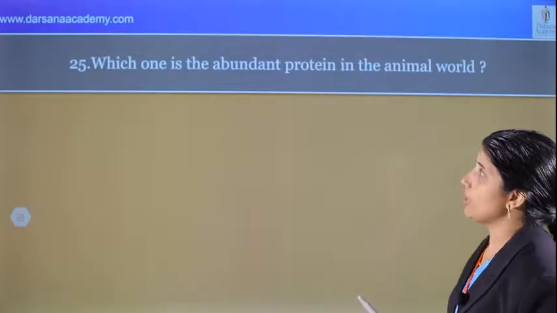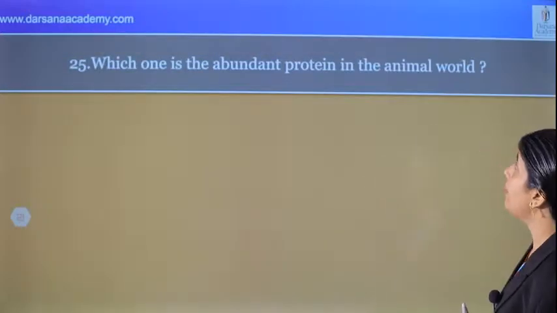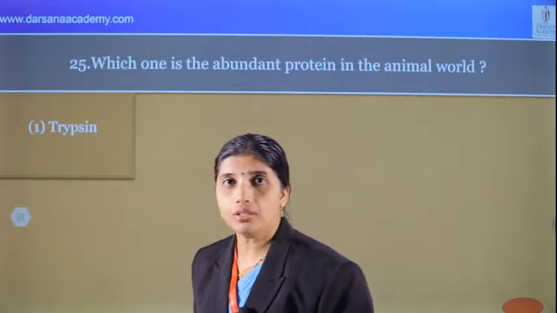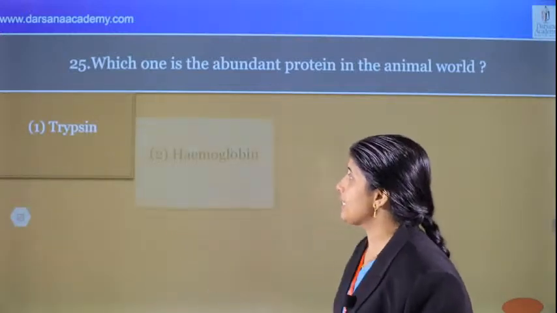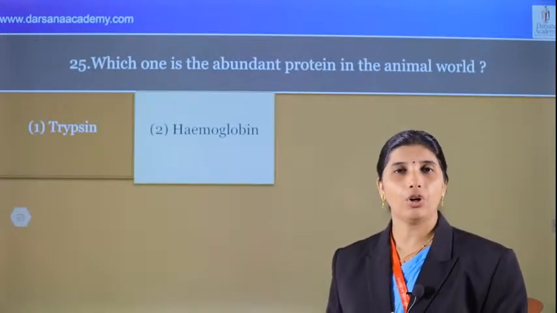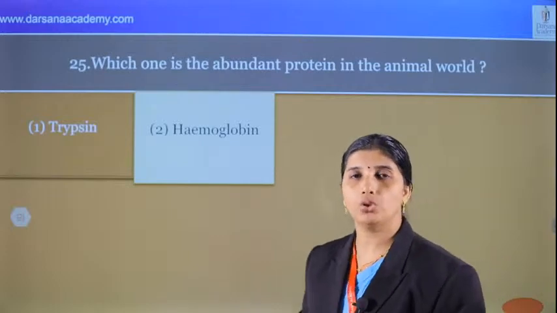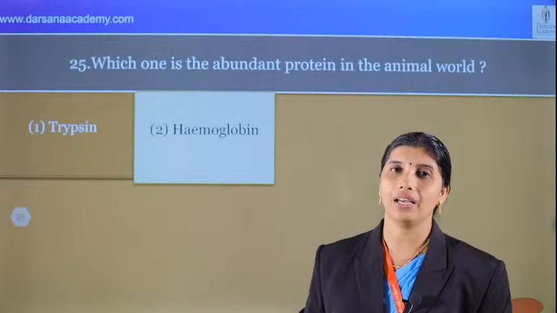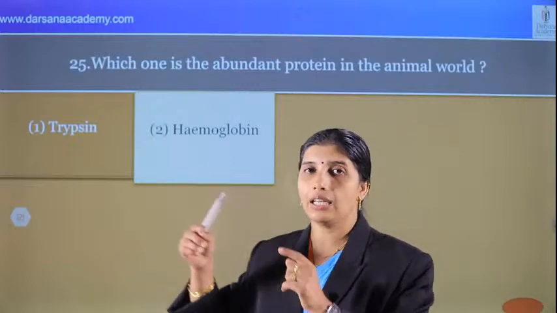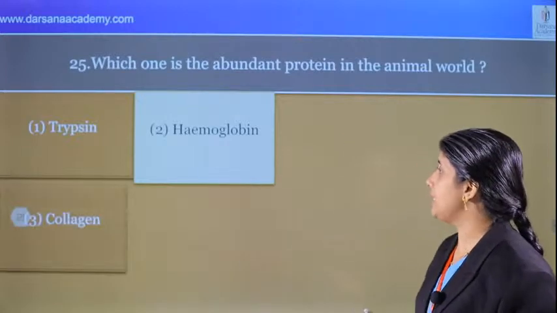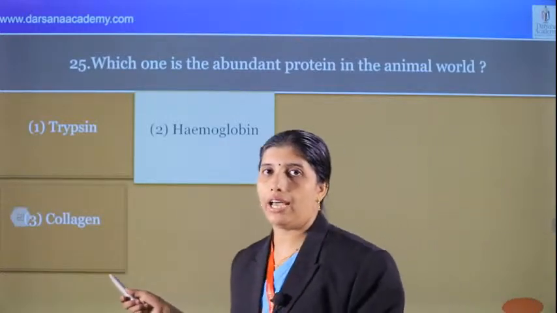What's the next question? Which one is the abundant protein in the animal world? We know that. What's the answer? Trypsin. Trypsin is an enzyme. Next, hemoglobin. We know that hemoglobin is a pigment and a protein. Adult hemoglobin consists of 2 alpha and 2 beta subunits, quaternary structure. Alpha thalassemia, beta globin chain affected in sickle cell anemia. Connect like that. And next we can see that collagen is the abundant protein in the animal world.